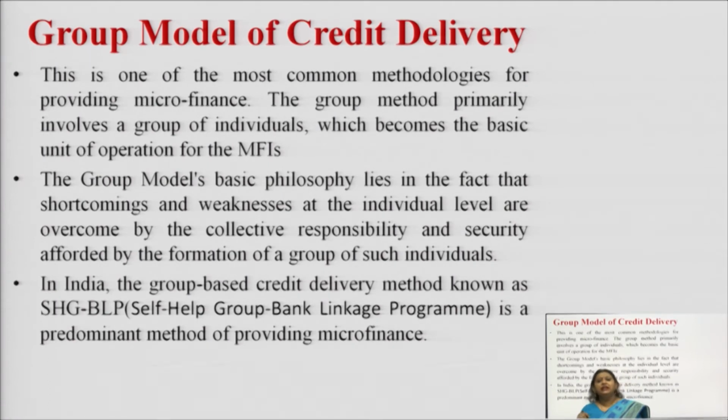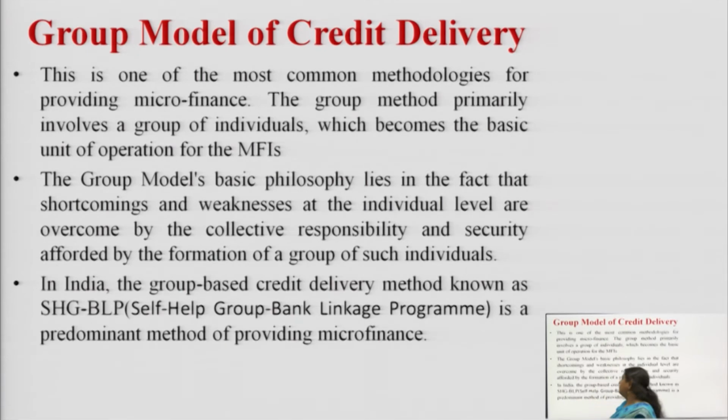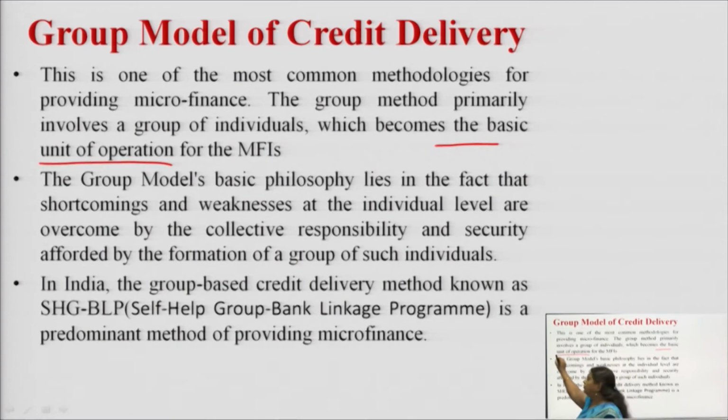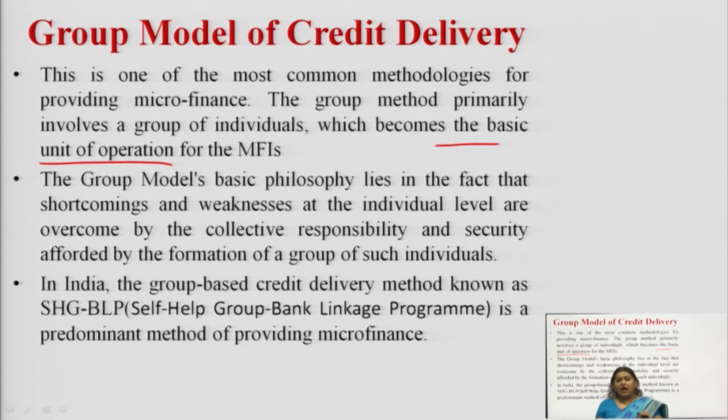So this model came into existence where we give credit to a group of individuals, fine. And these groups of individuals are the basic unit of operation. Basic unit of operation means they became the client of the MFIs now, fine. Earlier in the individual model, who were the clients?